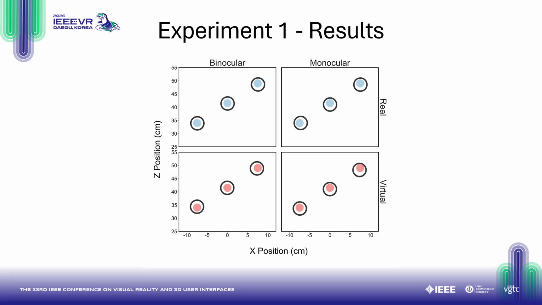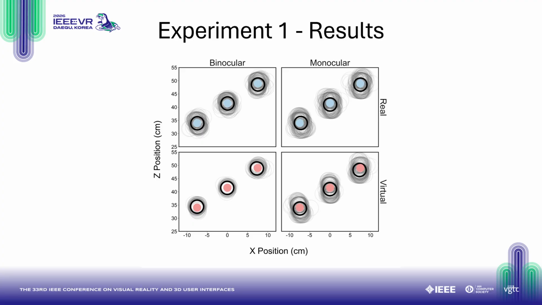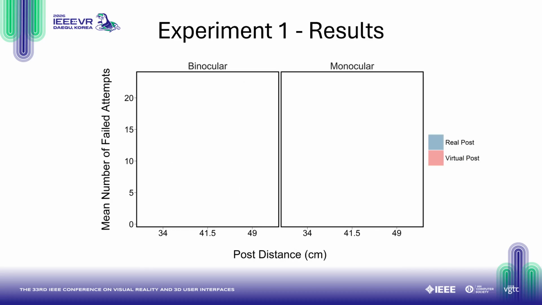So these solid black rings are the average ring placements across all attempts, and it does appear quite accurate. However, when looking at individual placements shown with the light gray rings, there was more variability in the real post group compared to the virtual group under binocular viewing. And in both groups under monocular viewing, placements were highly variable with both over and underestimations. This variability is also reflected in the performance of each group.